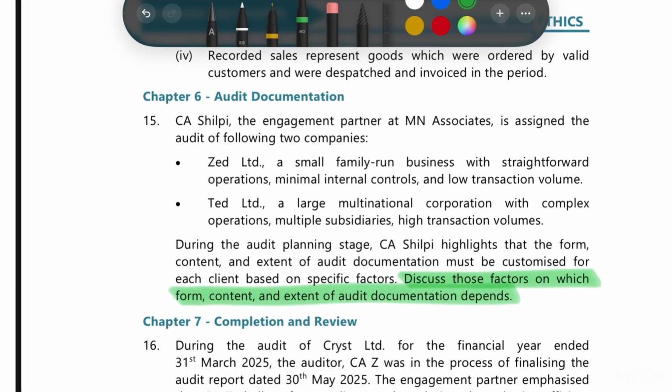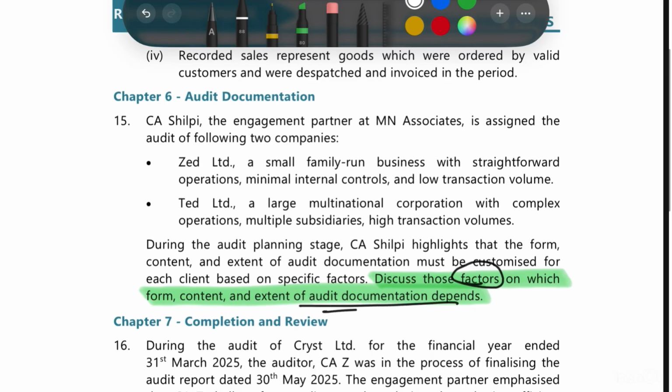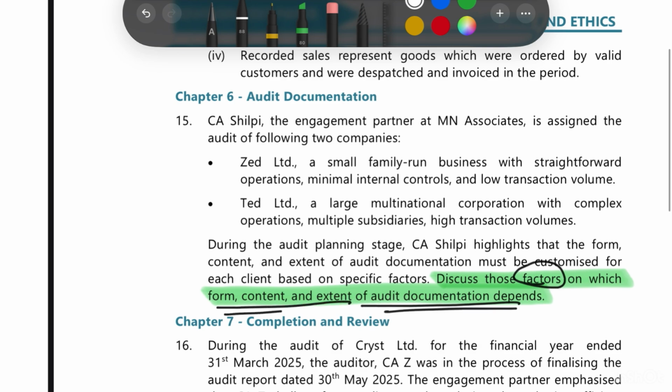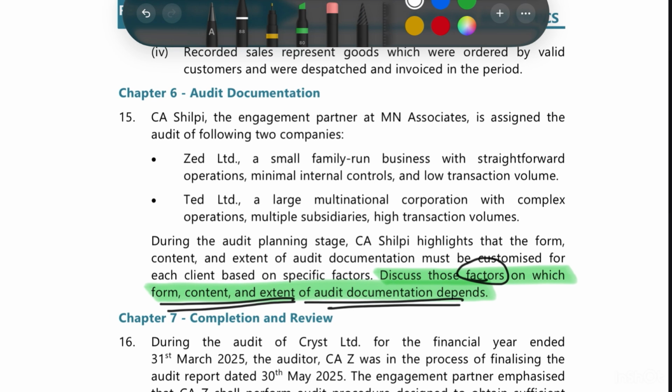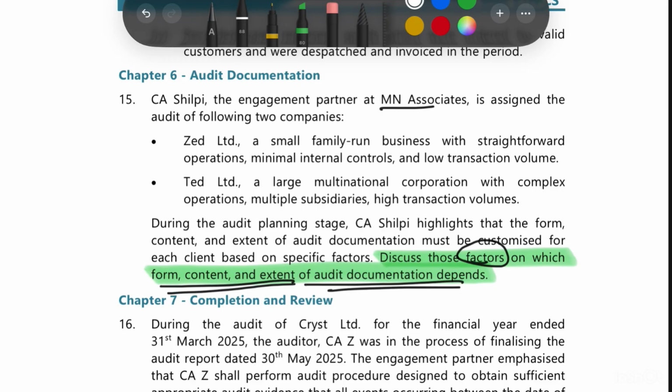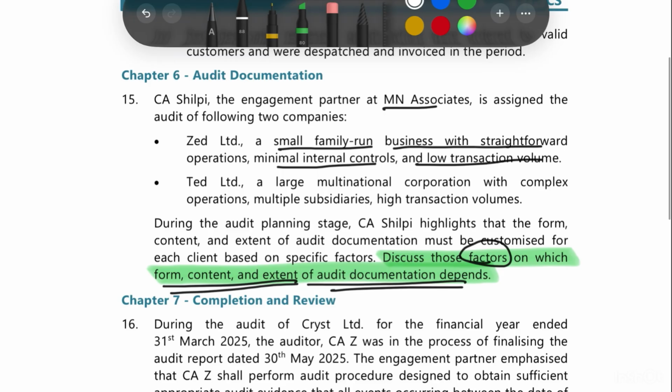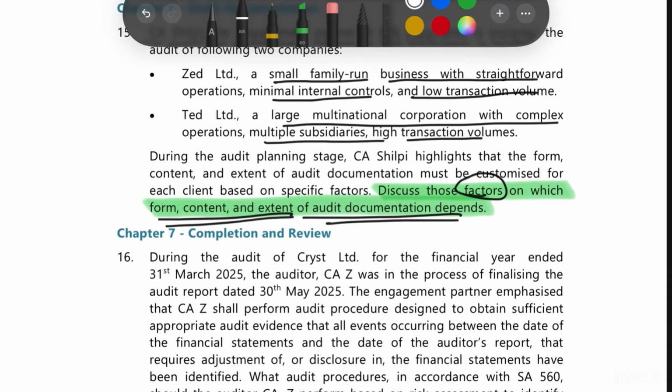Whenever we are asked about the factors, we have to tell about factors like the size and complexity of the entity, and the risk of material misstatements identified. We have to tell about those factors which are going to affect these three things, that is form, content and extent of the audit documentation. Now let us read the full case study in order to get a deeper understanding. CA Shilpi, the engagement partner at MN Associates, is assigned the audit of the following two companies: a small family-run business with straightforward operations, minimal internal controls and low transaction volumes; and a large multinational corporation with complex operations, multiple subsidiaries and high transaction volumes.